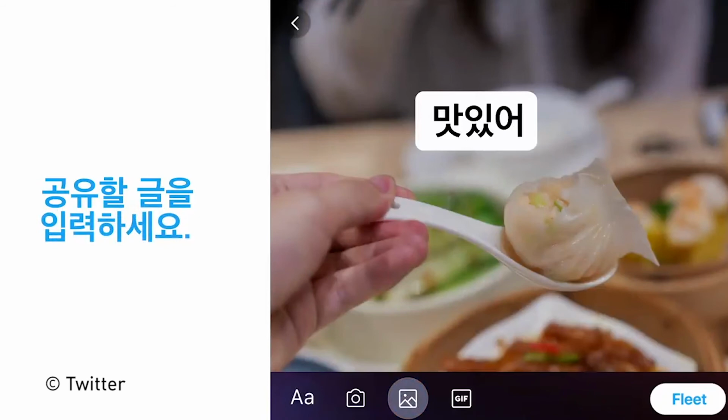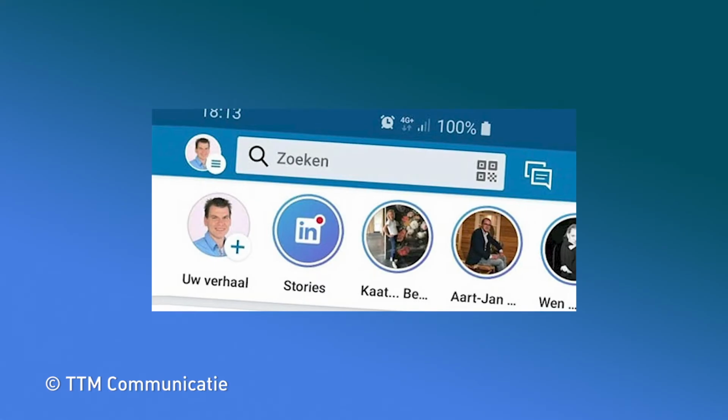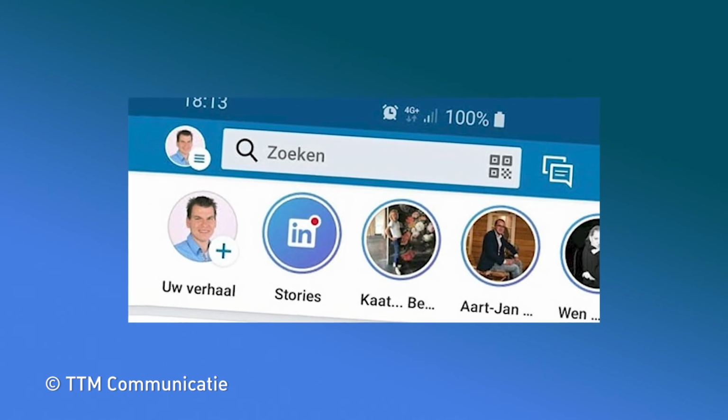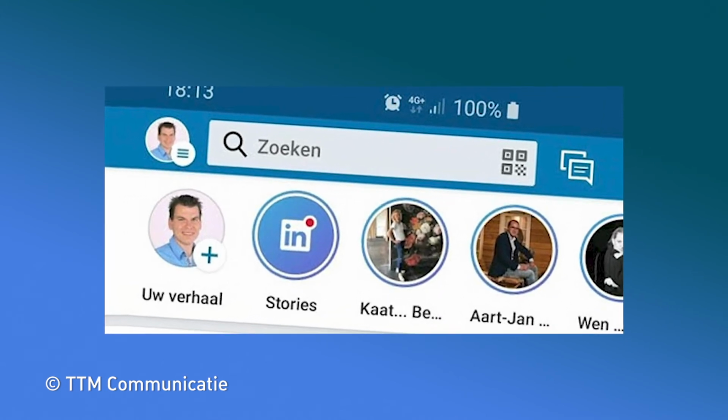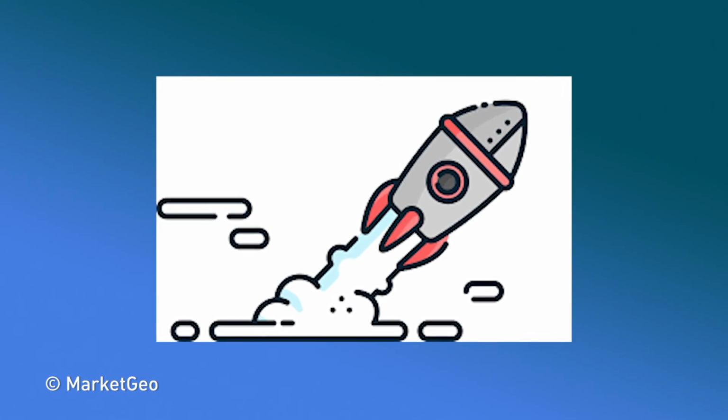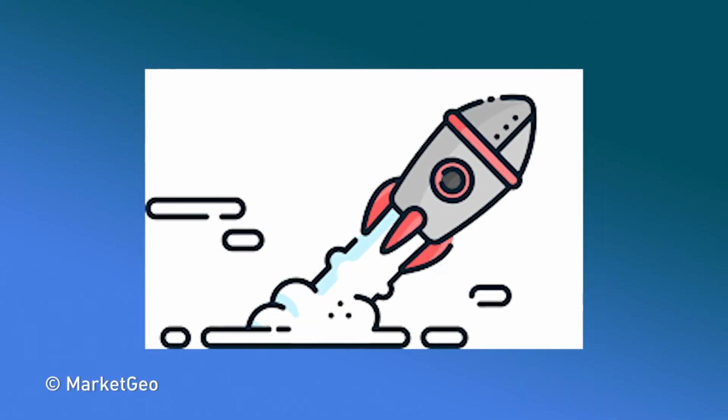What is interesting though is that Fleets is being rolled out at the same time as LinkedIn Stories, which means that all major social media platforms now have a similar feature. And it should come as no real surprise that all major social media platforms are trying to utilize a function like this, because the popularity of Instagram Stories has skyrocketed over the last 18 months and has become one of the biggest parts of that platform. Will Fleets be able to find the same success as Instagram Stories? We'll have to wait and see.